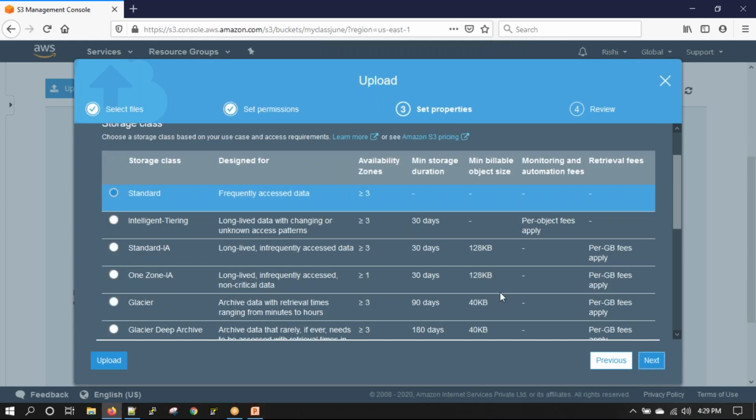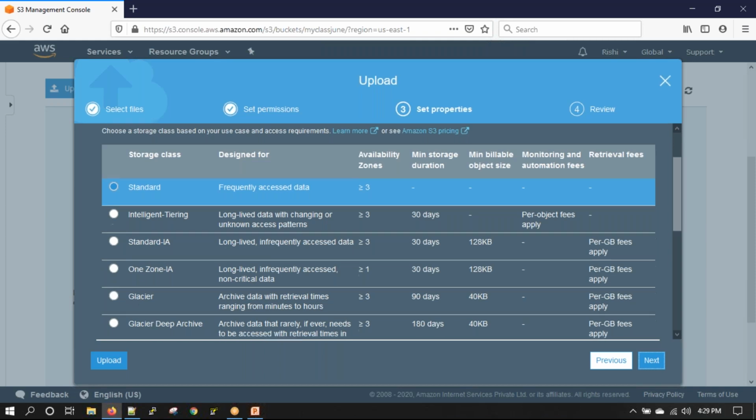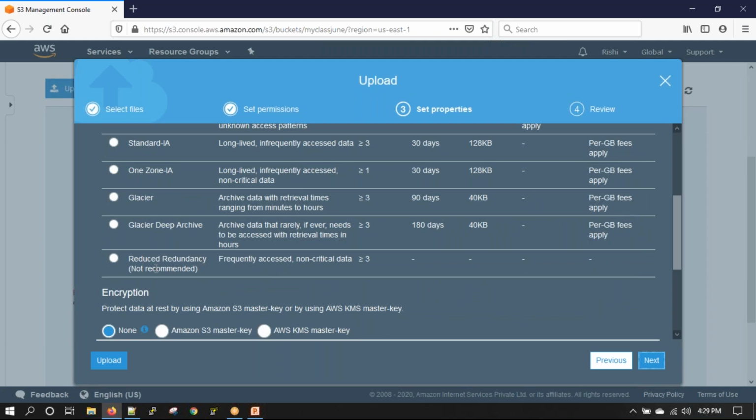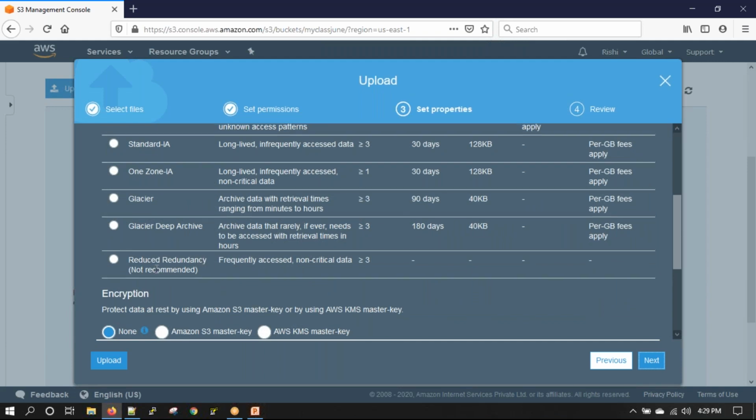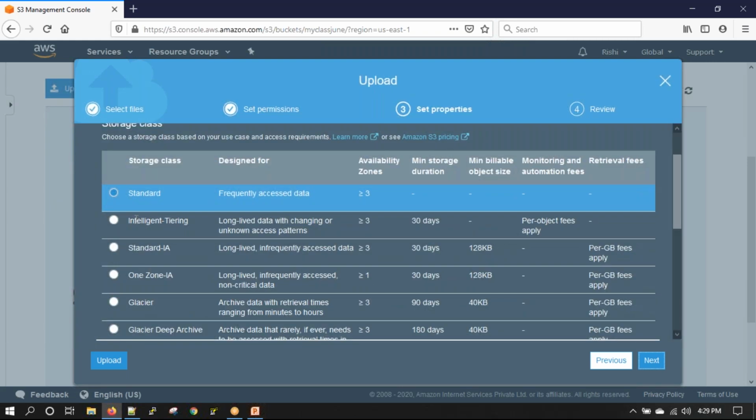I'll say next. Here it is asking me whether this goes into standard IA or intelligent tiering. We did not discuss intelligent tiering, and we'll discuss it in a minute. The options are Standard IA, One Zone IA, Glacier, or Glacier Deep Archive, where I want to store this. Reduced redundancy is not recommended. It is deprecated, so we won't care about it.